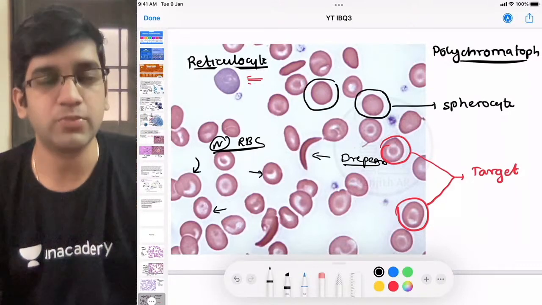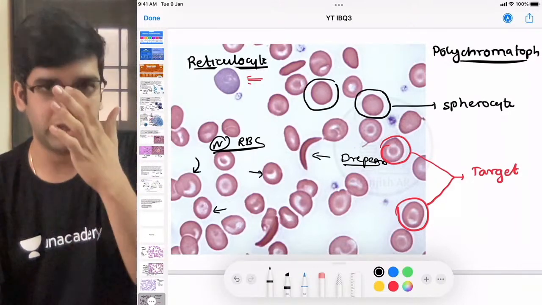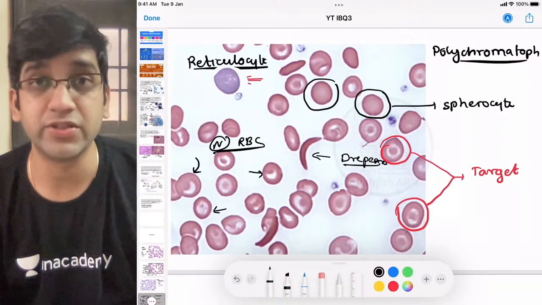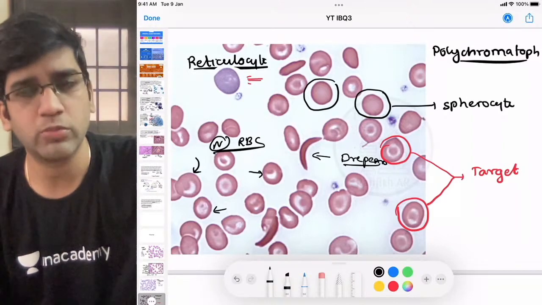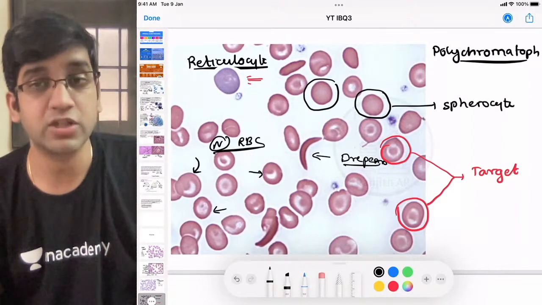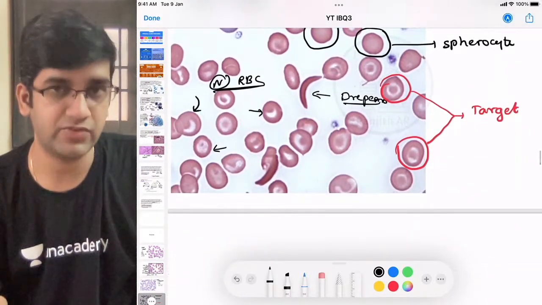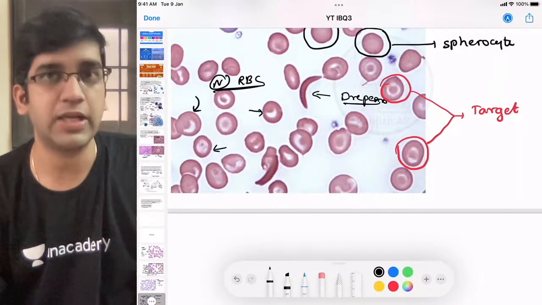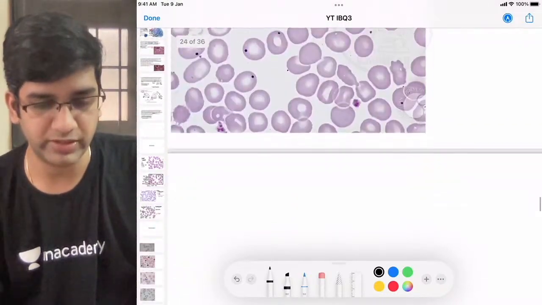So you should be able to pick up normal at any point of time in your life. Not only here, in patients. If you can say you are completely normal with confidence, you will be the best doctor. No one can say a person is completely normal without knowing all the abnormalities, fine? Okay, that's with this question, and I hope we have covered most of them related to that question.